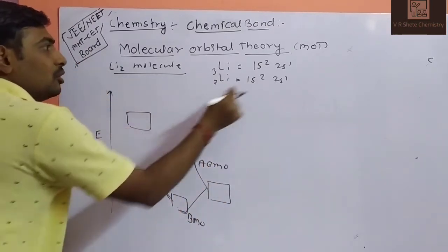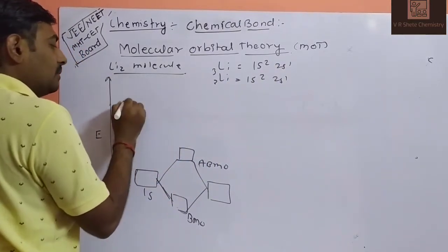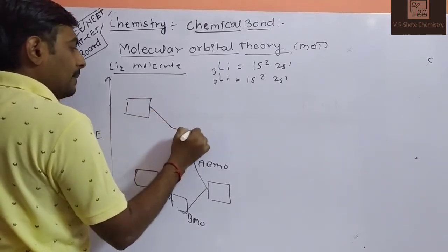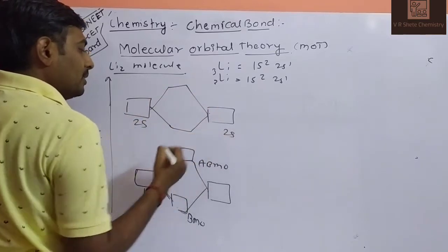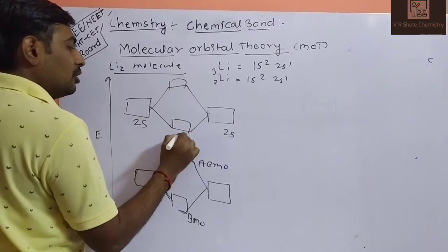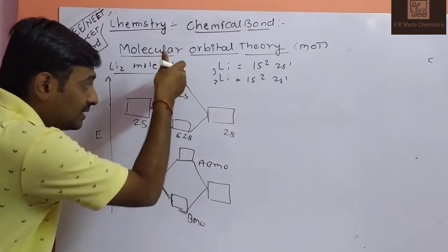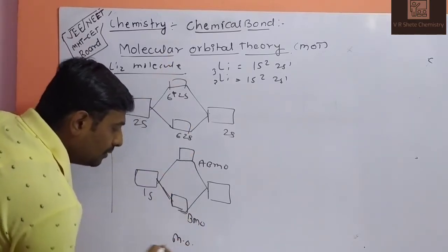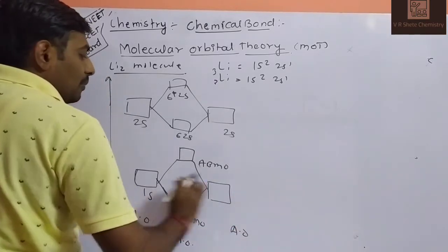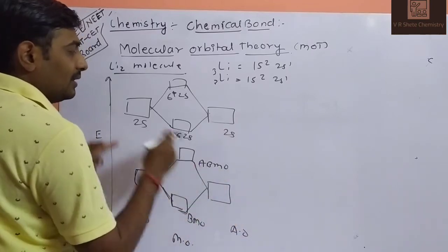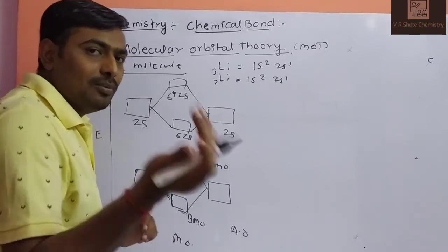After 1s, the next configuration is 2s, and again the 2s orbitals will be combined in the same fashion. This orbital again generates sigma 2s and sigma star 2s. So at the center is the molecular orbital, and at the left and right are the atomic orbitals. We know that atomic orbitals are in a linear pattern. They will be combined to form the central molecular orbital.